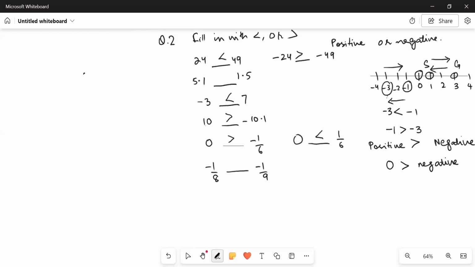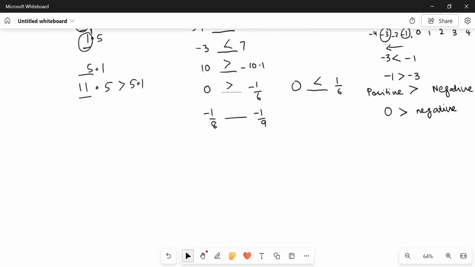To compare two decimals, we just have to keep them in such a way that the decimal points come in a line, right? And then we have to start comparing them from the very first number. If we have any whole parts right here, we will compare them. So 5.1 and 1.5, we will look at 5 and 1. Since 5 is greater than 1, 5.1 would be greater than 1.5, right? If we would have 5.1 and 11.5, then we would look at these two numbers. So 11 is greater than 5, so 11.5 would be greater than 5.1. So this way we have to compare these two numbers.